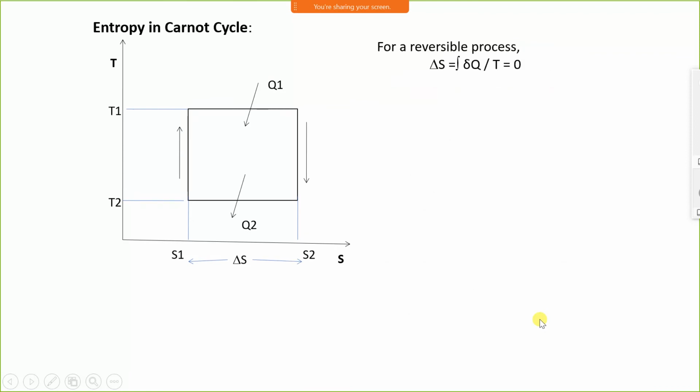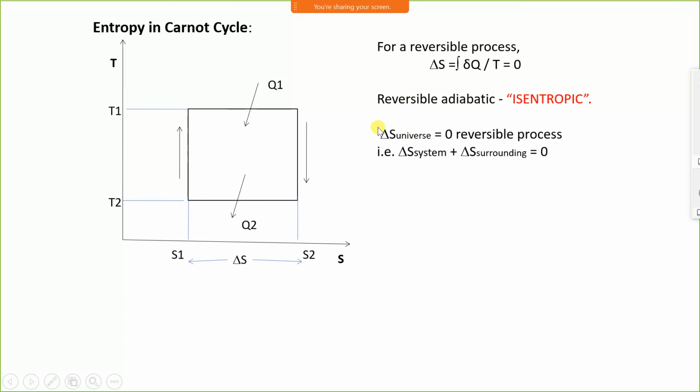This is the same formula. For a reversible cycle, change in entropy is always equal to 0. Delta S is the change in entropy, which is equal to integration delta q by T. For a reversible adiabatic process, I have already explained there are two types of adiabatic process, reversible and irreversible. A reversible adiabatic process is called an isentropic process, where entropy is constant. Therefore, the entropy of the universe is equal to 0 for a reversible process.